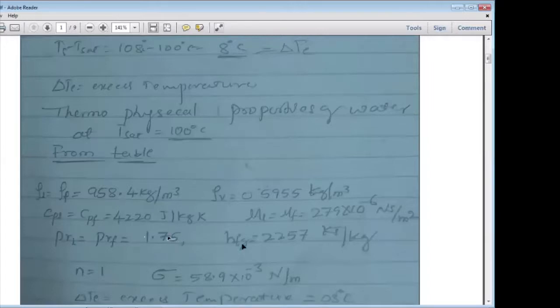Then HFG, the latent heat of water at 100 degrees Celsius, is 2257 kilojoules per kg. It is in kilojoules per kg. Understand?